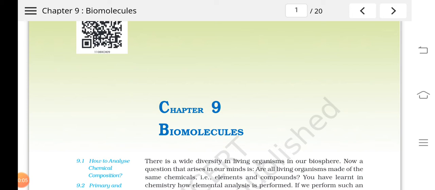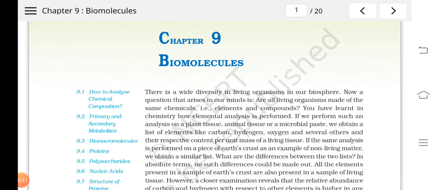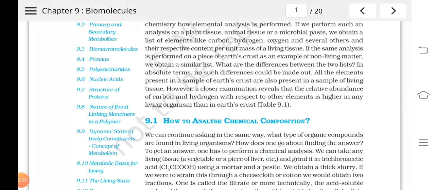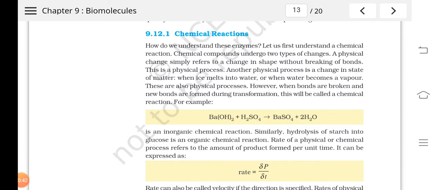So we were studying chapter 9, biomolecules, and we have completed topics like amino acids, proteins, polysaccharides, nucleic acids and nucleotides, the structure of proteins, then the various nucleotides and nucleic acids, and we have also studied the various bonds that link the monomers in a polymer. And I have given you the introduction of enzymes.